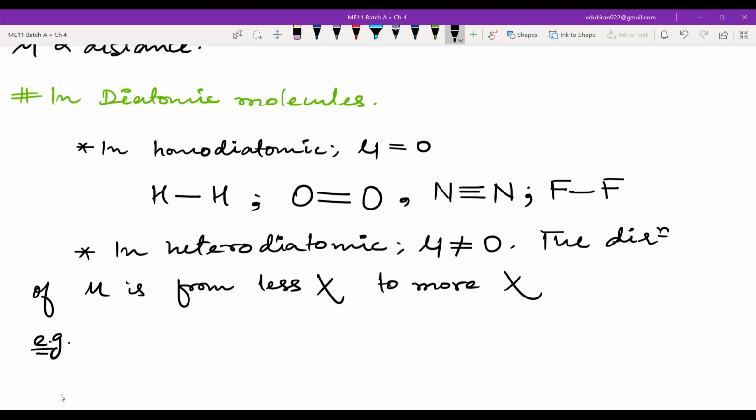For example, the best example is HCl. Which is more electronegative here?